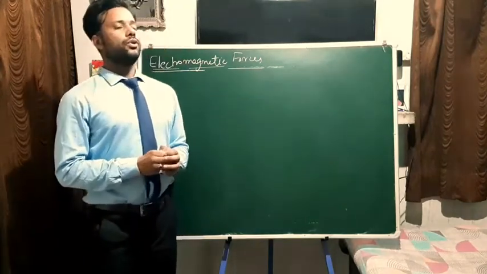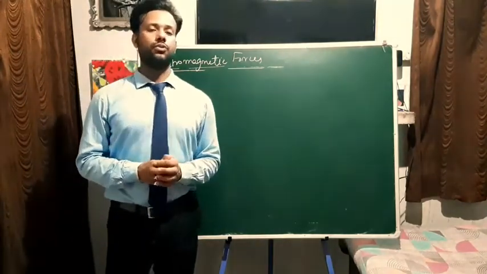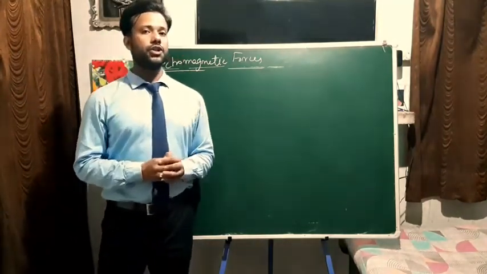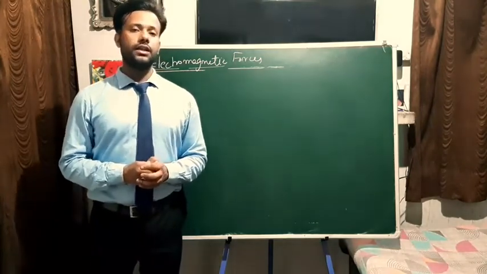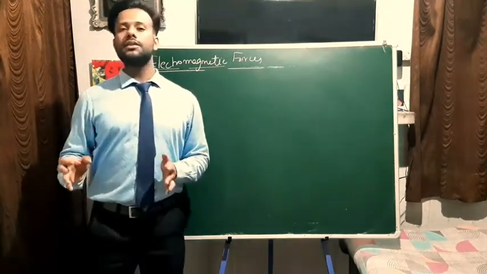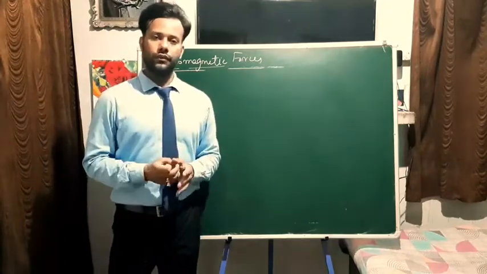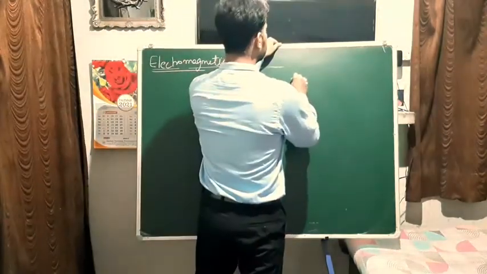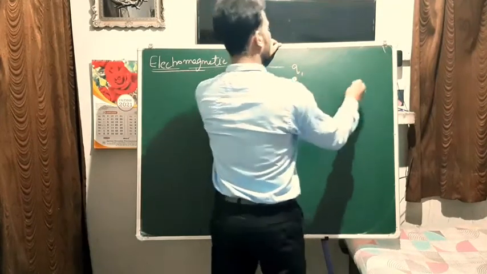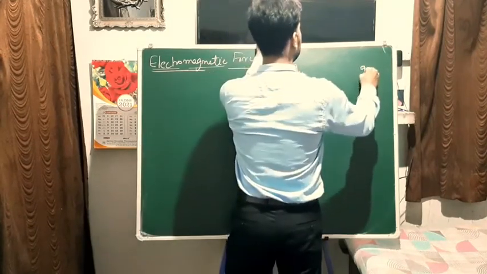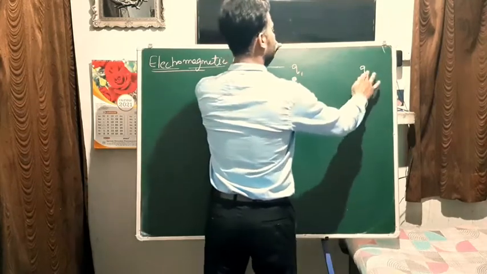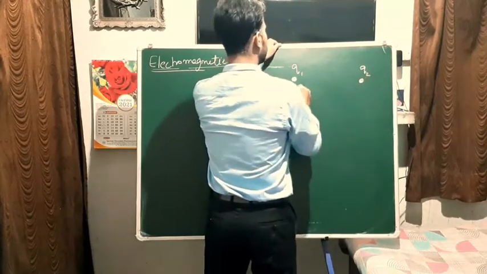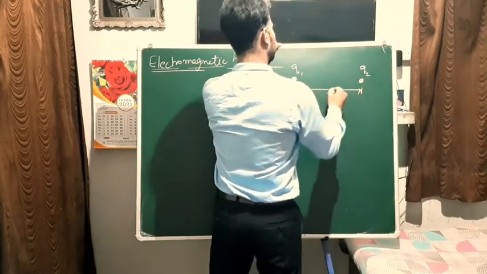A very famous scientist, Coulomb, gave an expression to find the attractive or repulsive force between two given charges. It says, suppose we have two charges here. Let's say this is Q1 and this is Q2, and they are separated by a distance r, right?